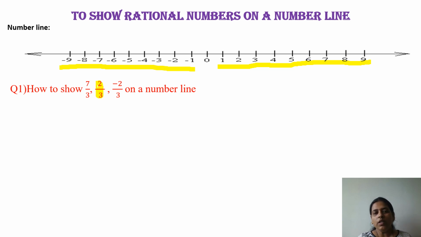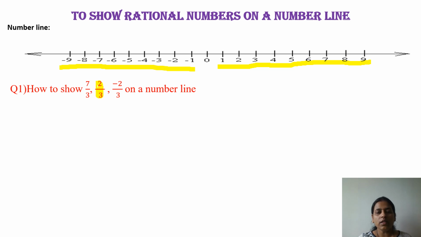What is the meaning of this number? That is, the denominator shows what? Total number of quantities, and the numerator the part of the quantities. When I consider 2 upon 3, what is the total number of quantities here? That is 3. Means out of 3 items, we have selected 2 items. So how to write this? 2 upon 3. Clear? Understand?